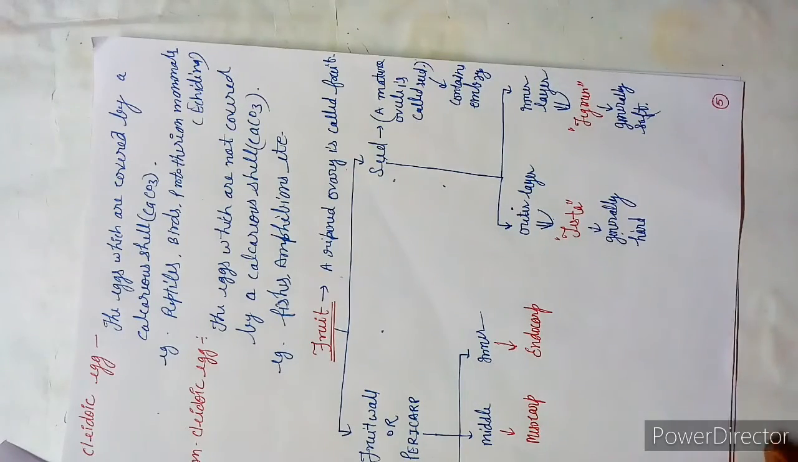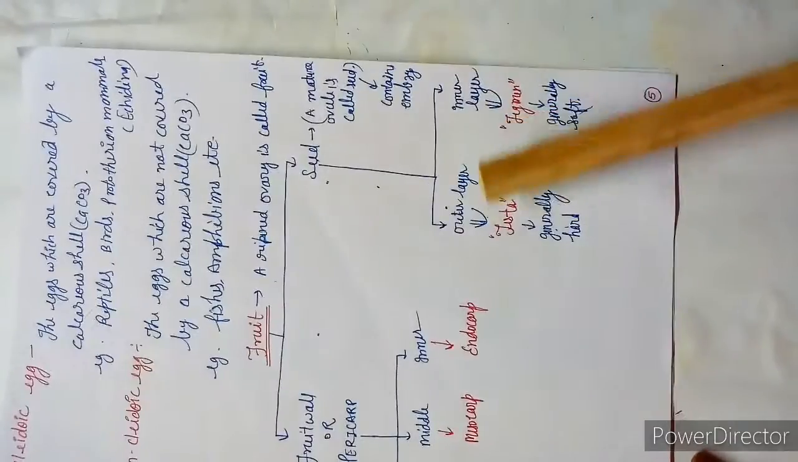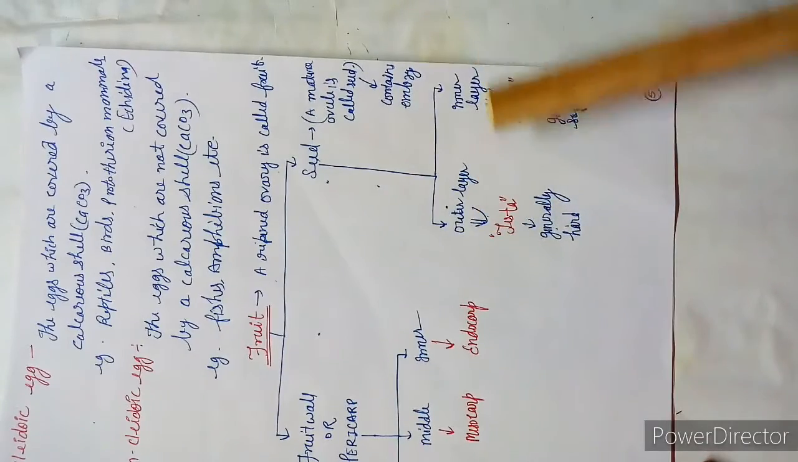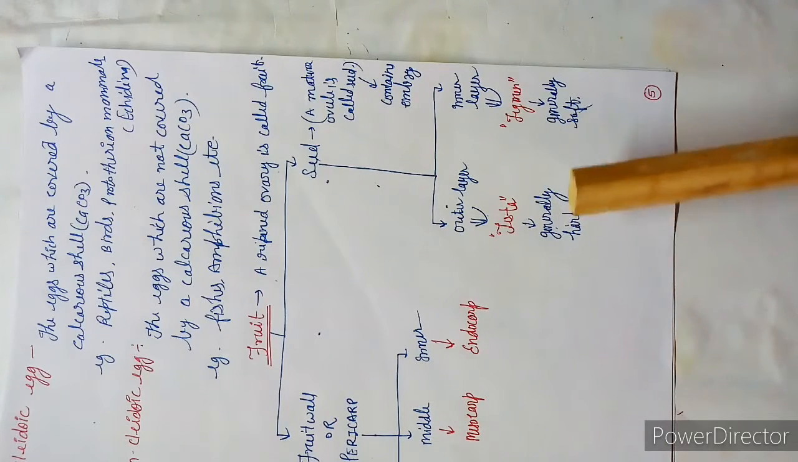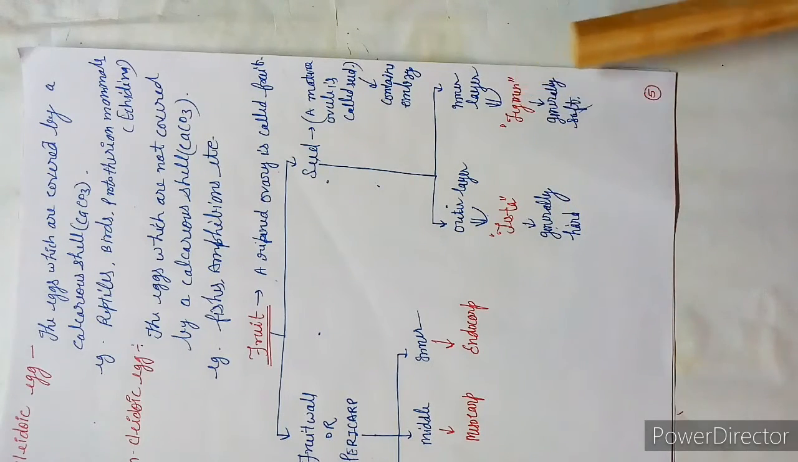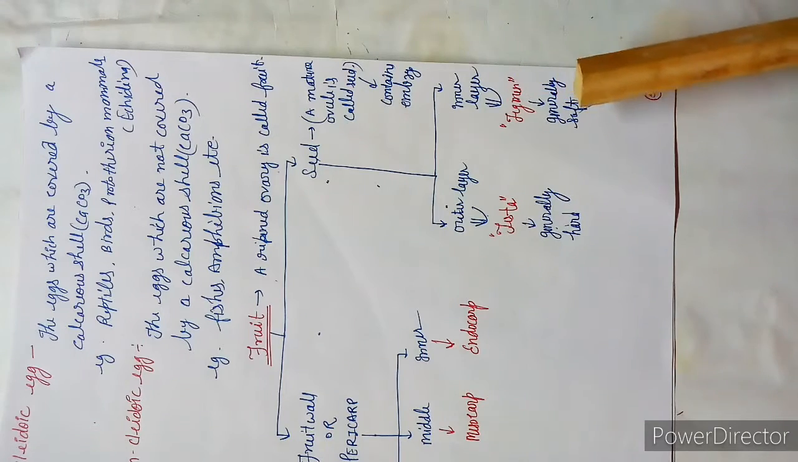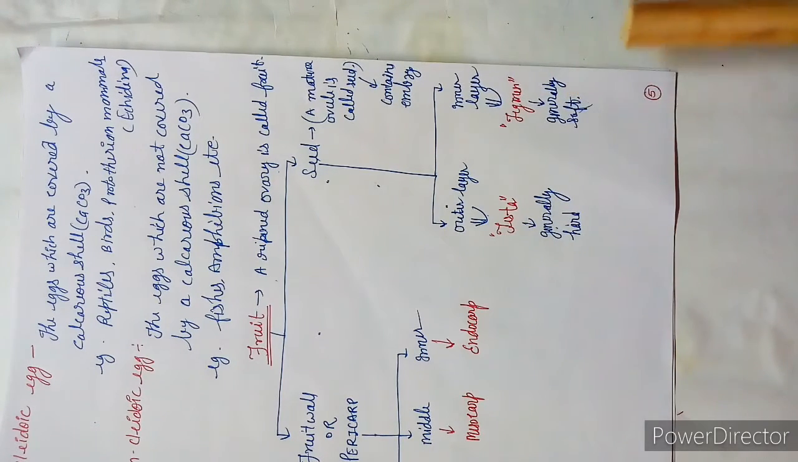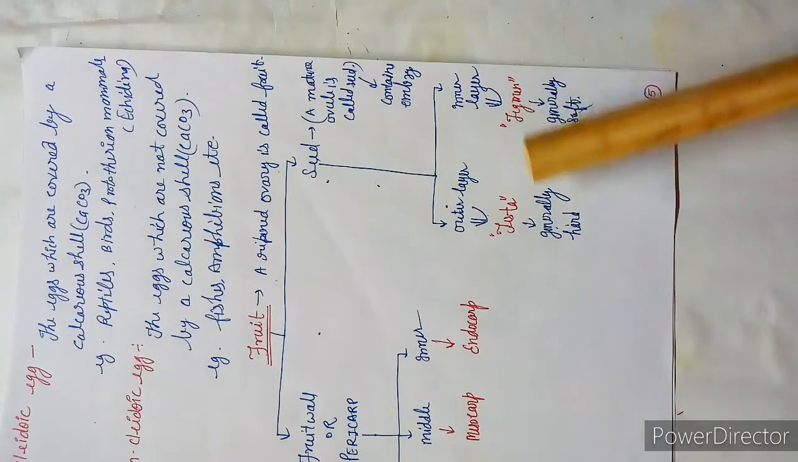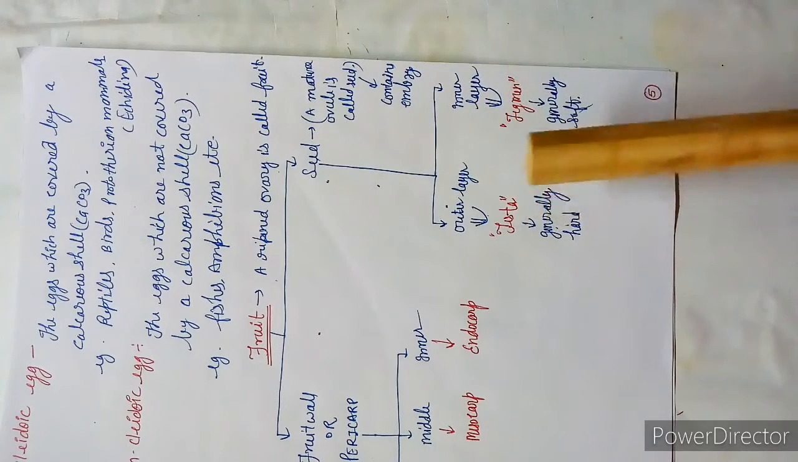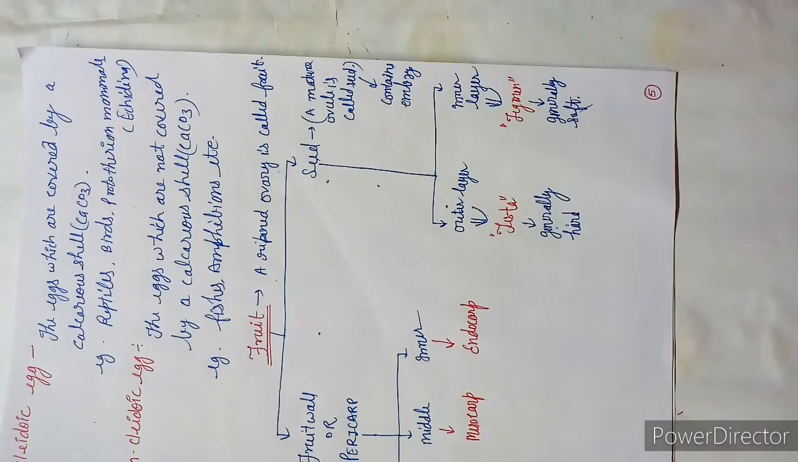Okay, and then seed is divided into two parts again, outer layer and inner layer. Outer layer is called testa, generally hard, but tegmen is generally soft. They may also be opposite of each other. Example is that